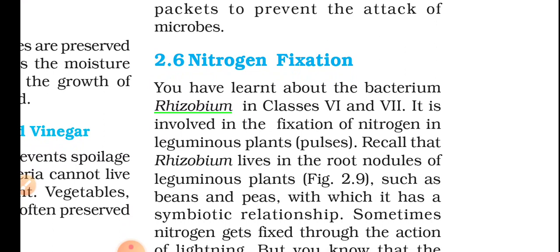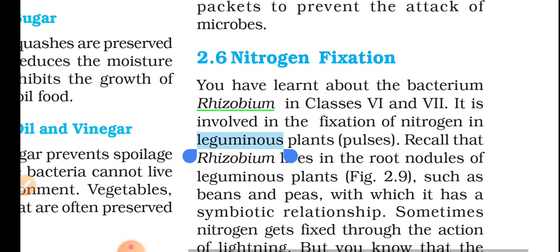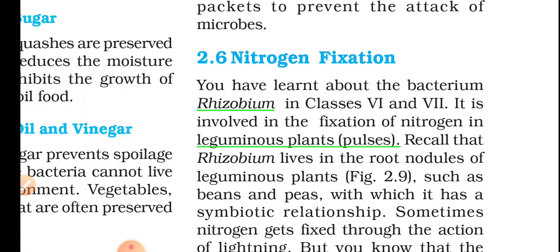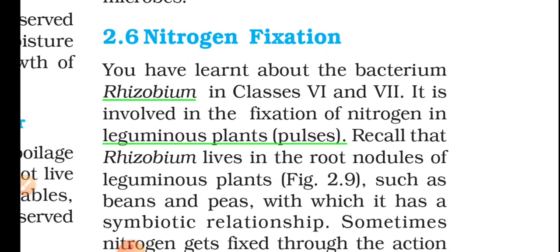You know what leguminous plants are? The plants which are host to the nitrogen fixing bacteria. Recall that Rhizobium lives in the root nodules of leguminous plants, such as beans and peas.